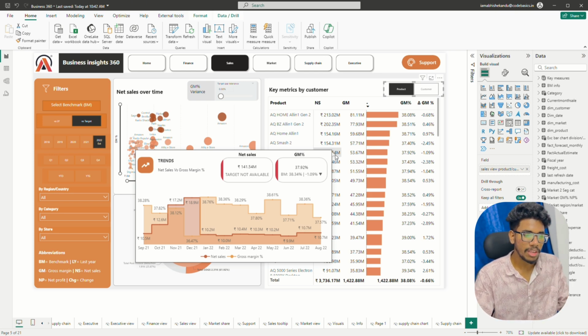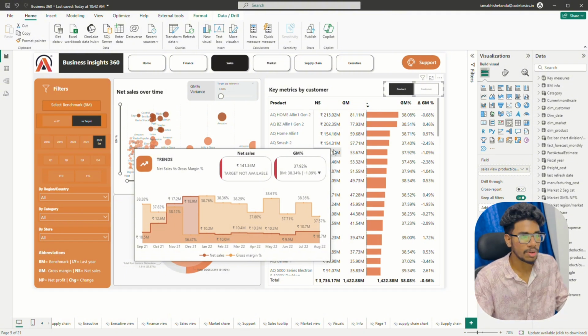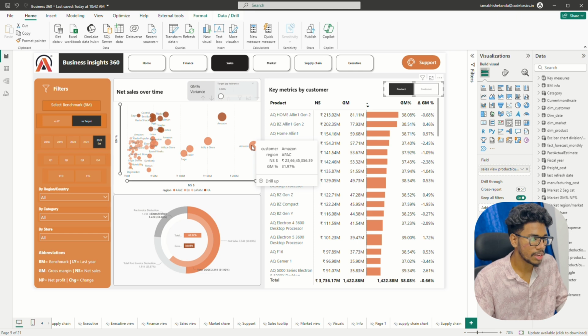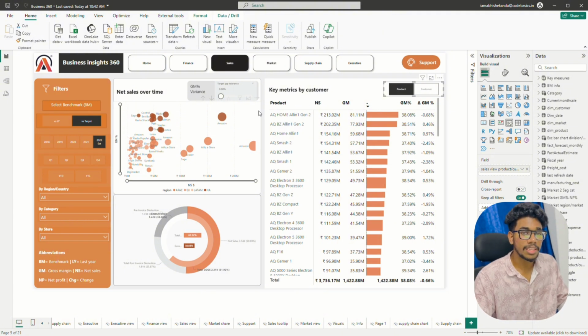A very useful feature in Power BI is the tooltip, like a pop-up message when you hover the mouse over a table or any visualization. I also gave this scatter plot here, which shows the customer performance with respect to net sales and gross margin percentage. Let me give an example here. Looking at Amazon, it is performing well on net sales but is poor on gross margin percentage. Now the target of the sales team is to bring Amazon to here by increasing the gross margin percentage. By this visual, they can get these types of insights.